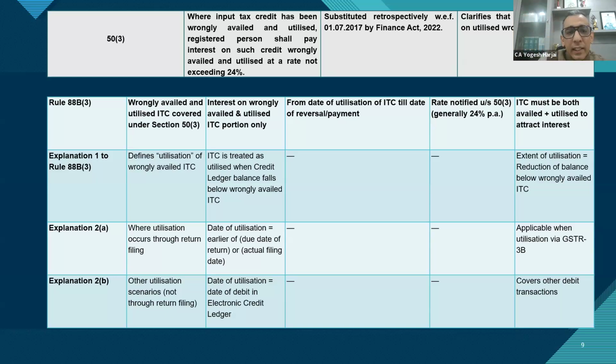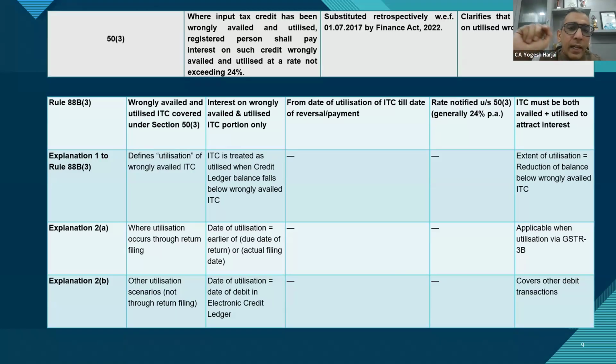See, if you have claimed wrong input of, say, 100 rupees, but you have utilized only 15 or 20 rupees, and then you reverse that credit in the next return period, then the interest shall be levied only to the extent that you have utilized and not the whole amount. But again, this is somehow different from, as I said earlier, Sections 73 and 74, which use the word 'or' and not 'and'. It says availment or utilization. So we will not charge interest, but we'll still take the punitive action. Somehow there is a discrepancy, for which I have not been charged interest, but I am being made to pay the penalty.